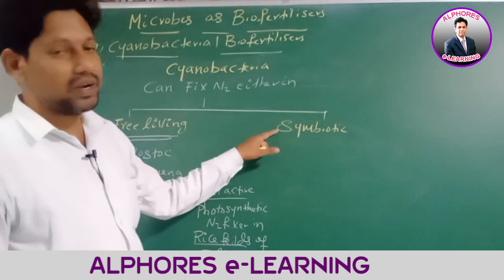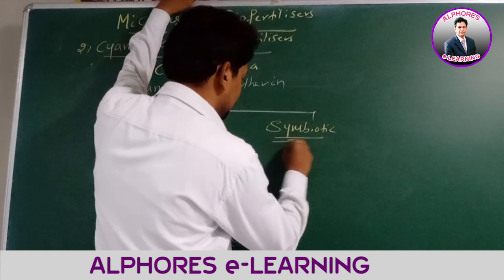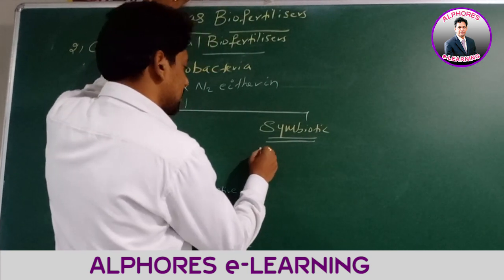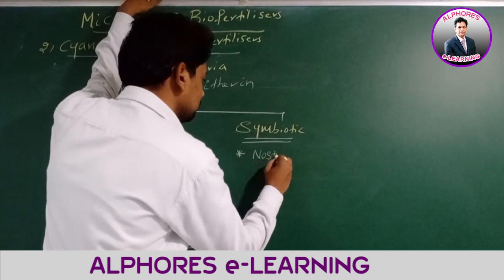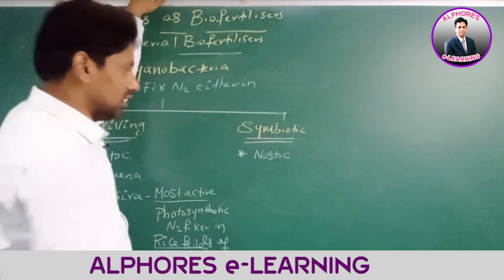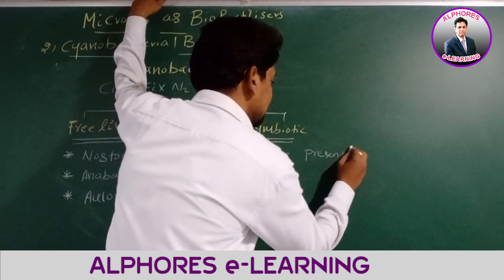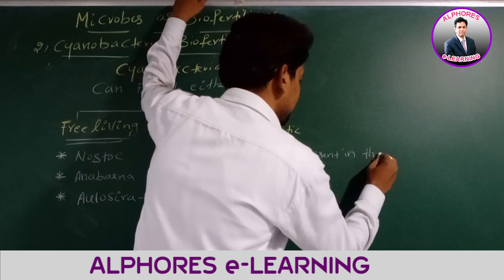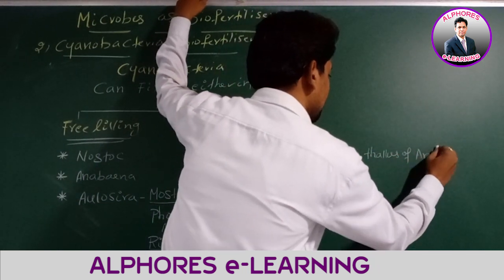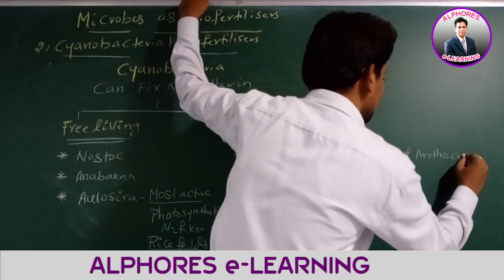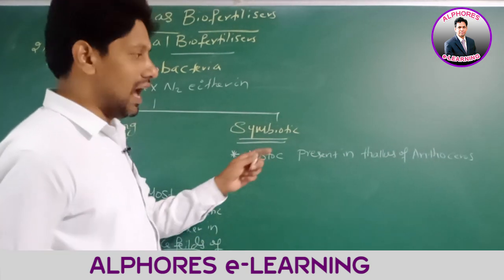Now go for symbiotic forms. Which forms are symbiotic forms? Go for the first example: Nostoc. Sir, where is this Nostoc present? Nostoc is present in the thallus of Anthoceras.